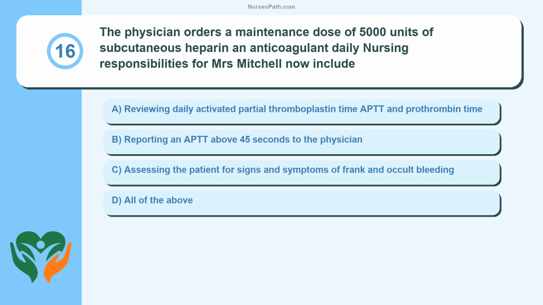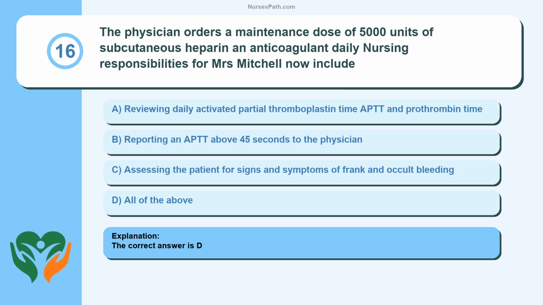Question 16. The physician orders a maintenance dose of 5,000 units of subcutaneous heparin, an anticoagulant, daily. Nursing responsibilities for Mrs. Mitchell now include reviewing daily activated partial thromboplastin time (APTT) and prothrombin time, reporting an APTT above 45 seconds to the physician, assessing the patient for signs and symptoms of frank and occult bleeding, or all of the above. The correct answer is D.